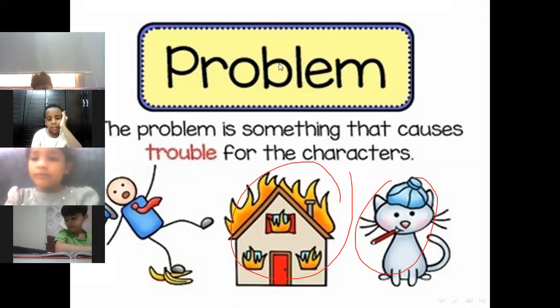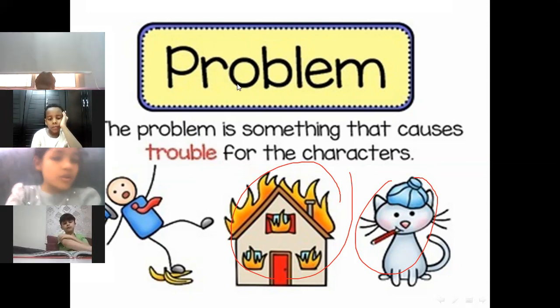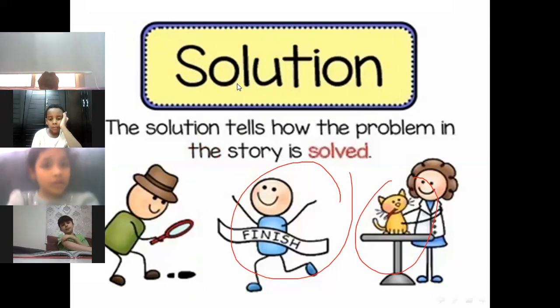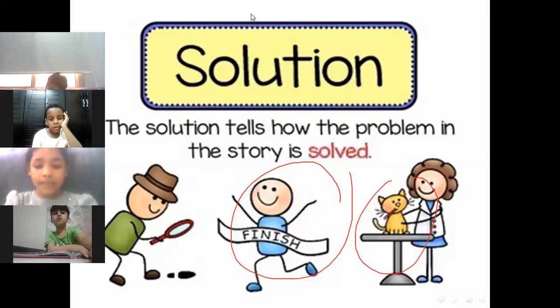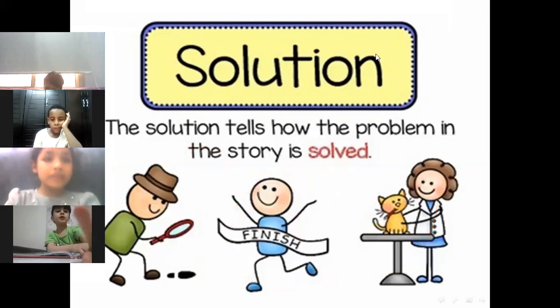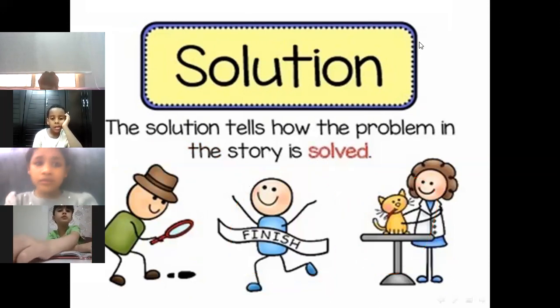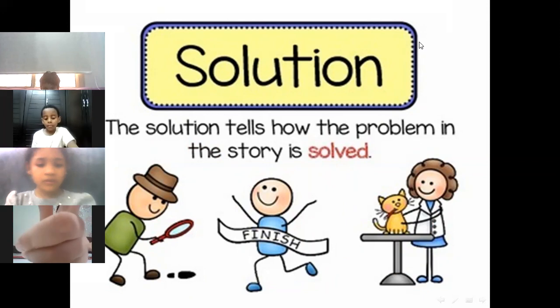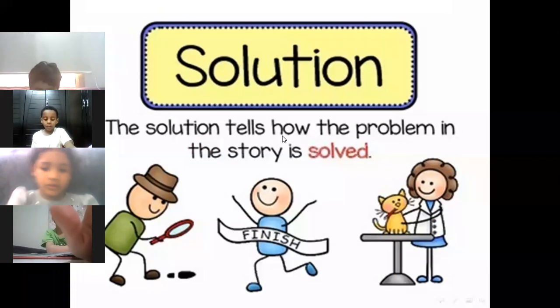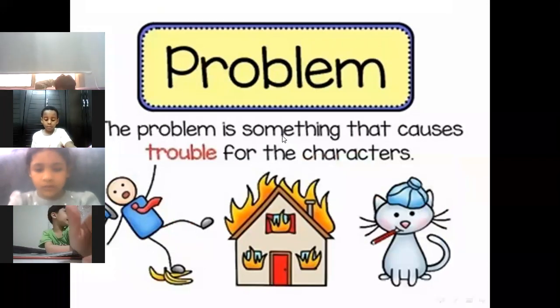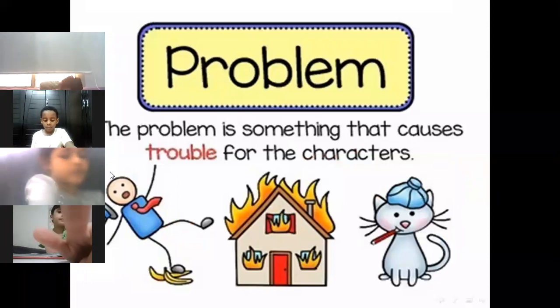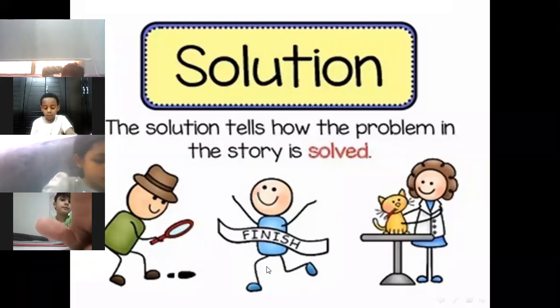wrong in the story. Okay, what is the solution? The solution is how we fix the problem or how we solve this problem. So the solution tells how the problem in the story is solved. Look at here. Here we have three problems. Okay, here we have three solutions.